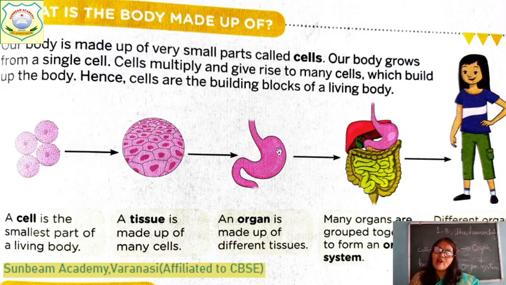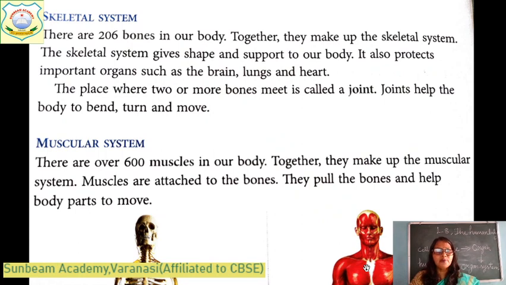And when many organs like stomach, liver, small intestine, large intestine join together, they group together, they make an organ system. And when many different types of organ systems join together, they make up an organism, a living body. You can see in this picture, right? As I have told you earlier also. Let's read the systems one by one.